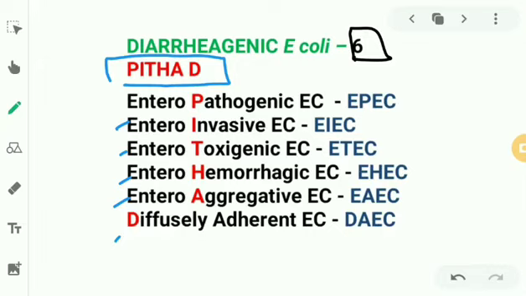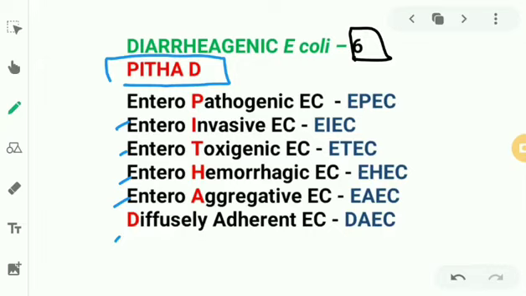With the help of an antigen known as virulence marker antigen, Ag stands for antigen. We have virulence marker antigen, VMA. It invades into the gut mucosa. Because of that, it creates dysentery. Now there is no toxin in the heading, so it does not produce any toxin. So enteropathogenic E. coli or enteroinvasive E. coli, they do not produce any toxin.